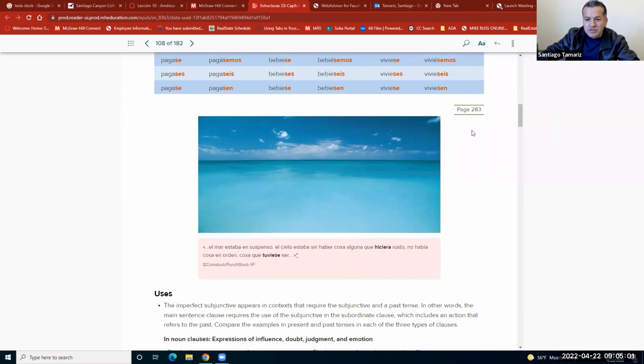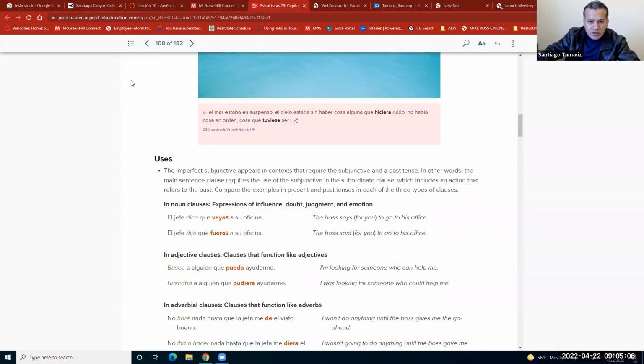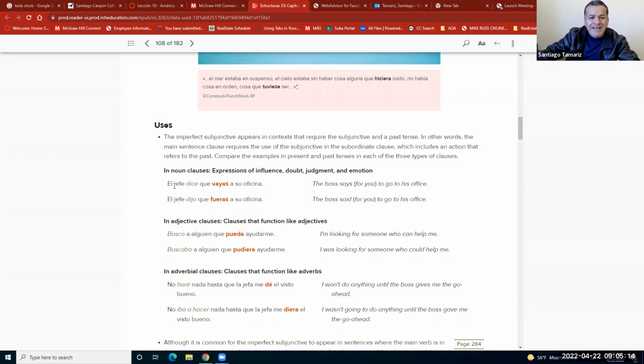Next page, acá tenemos en la página 283 how to use the past subjunctive. Here, now that we know how to conjugate it, we are going to apply how to use them. Acá tenemos, to summarize this paragraph, that if you remember how to use the present subjunctive, you will be able to use the past subjunctive, because when we use present subjunctive, we use the first clause in present. El jefe dice, present tense, que, the link, then vayas. That's the present subjunctive. Vayas.